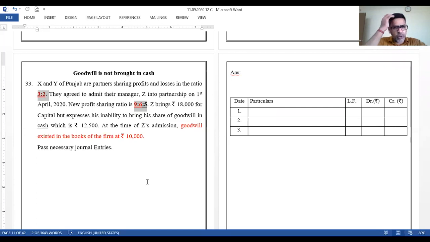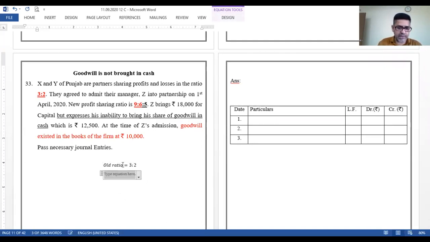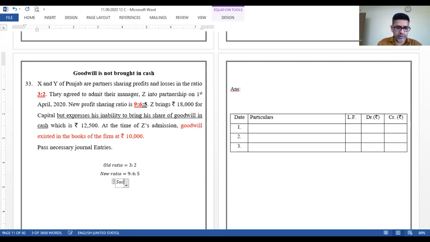In this case, I need not calculate again for the sacrifice ratio, because I know the sacrifice ratio is going to be 3:2. The old ratio is 3:2. If you calculate, you will also get the same answer, right? The new ratio is 9:6:5. So just write the sacrificing ratio directly, no need to calculate. It will definitely be 3:2.